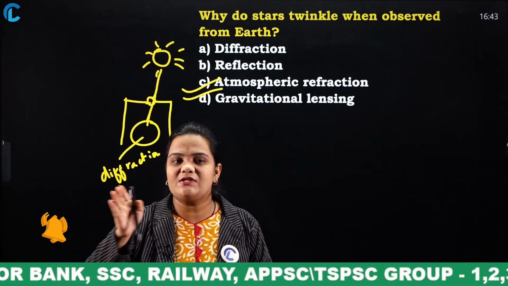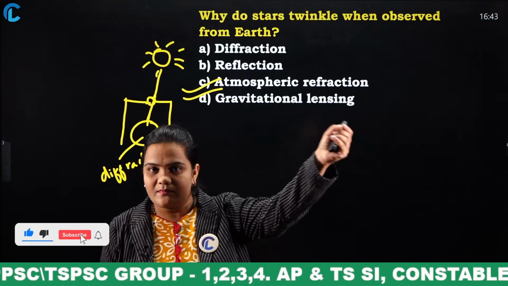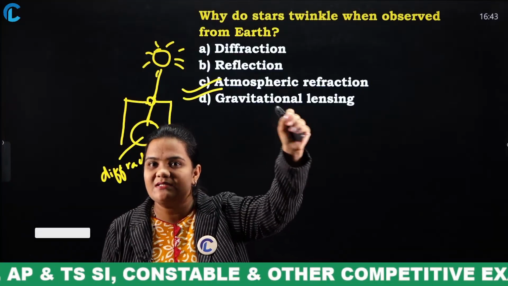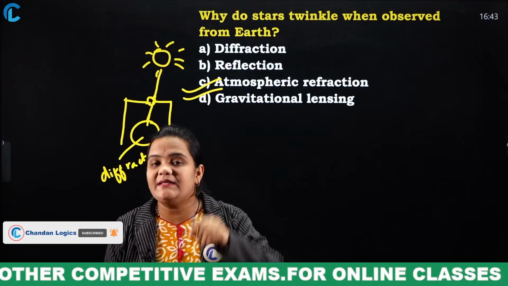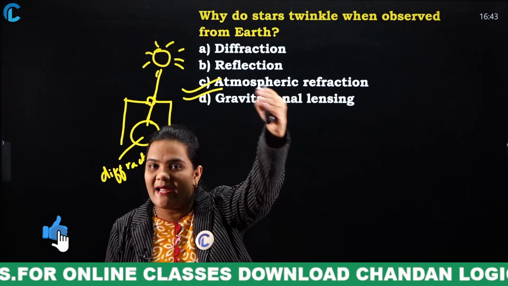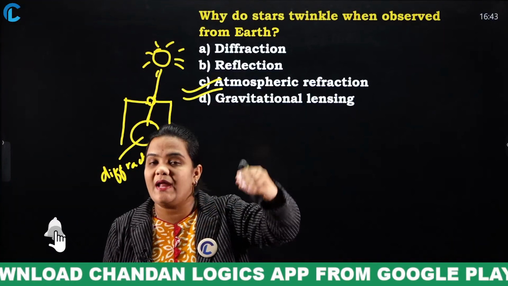Why? Because there is no abstraction between stars and you. If you are in space, the stars do not twinkle. But if we look at those stars from the earth, they twinkle. What's the reason? Because we are seeing through layers of atmosphere. We are looking at the stars through layers of atmosphere.